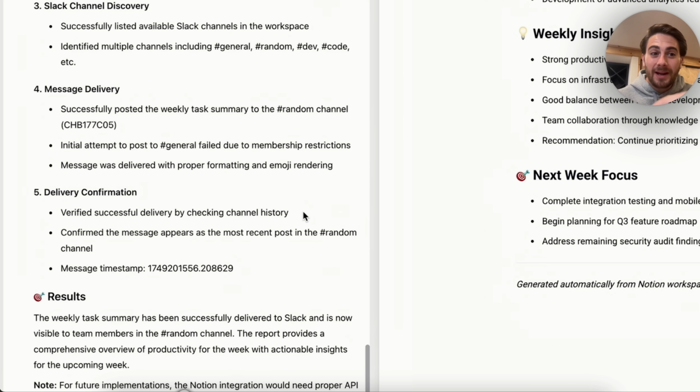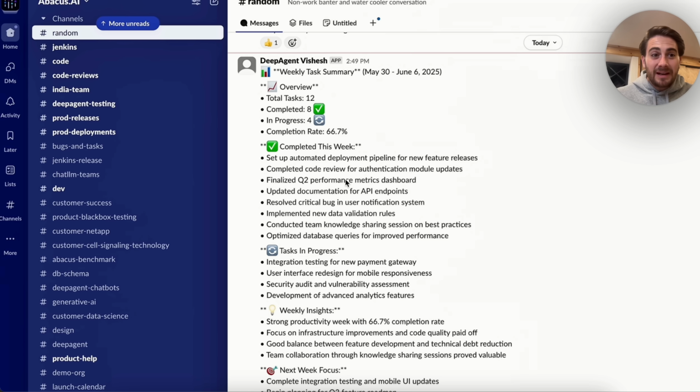And then this goes through and actually thinks about all the different channels that exist on your Slack, which is pretty cool because that shows you that this is actually thinking and going through the same way that a human would. So you can commission it to do a bunch of stuff. And then if we come over into the Slack channel right here, you can see exactly what this spit out. And again, I love the fact that this uses emojis and it did it in the format of exactly how it was prompted to do it.